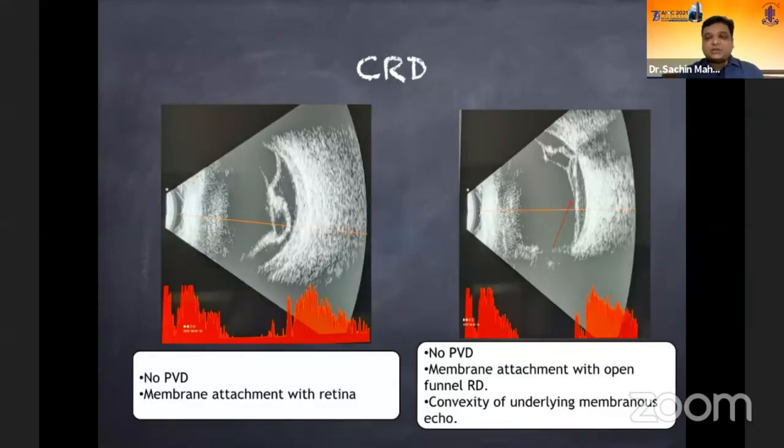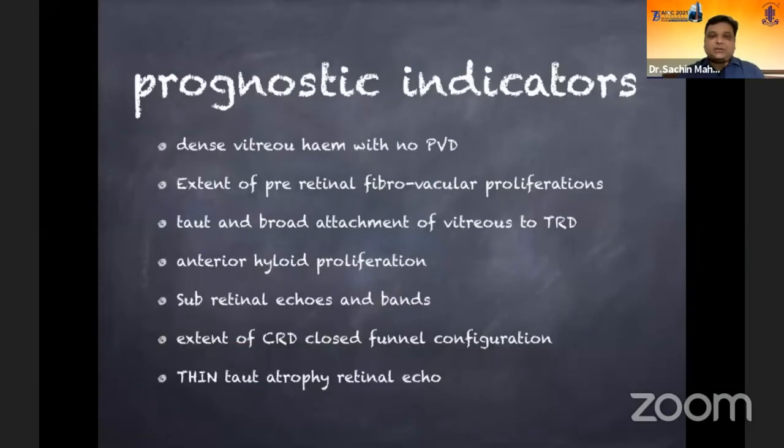With combined retinal detachments associated with vitreous hemorrhage, you should definitely do a B-scan and find out the extent of the TRD and how the vitreous is attached to the TRD. Specifically, in cases where we cannot see the disc or the posterior pole, whether it is a combined retinal detachment with a closed funnel or extensive preretinal proliferation would definitely help us assess the severity of the disease. So as I said earlier, how does it help us prognosticate when there's a dense vitreous hemorrhage with no PVD? Surgery is going to be difficult in such cases. So with a dense vitreous hemorrhage, we should tell the patient about the prognosis based on these findings.